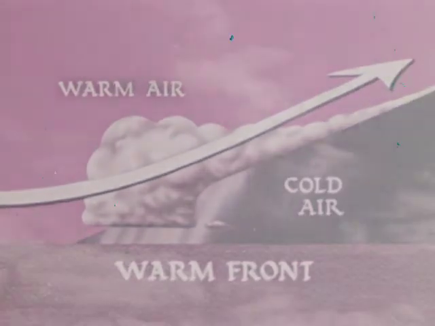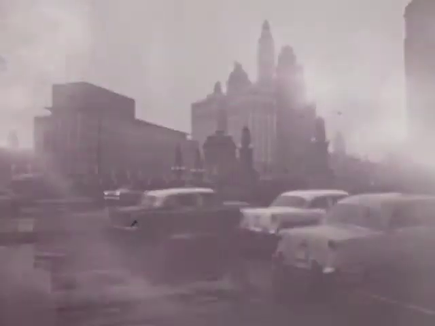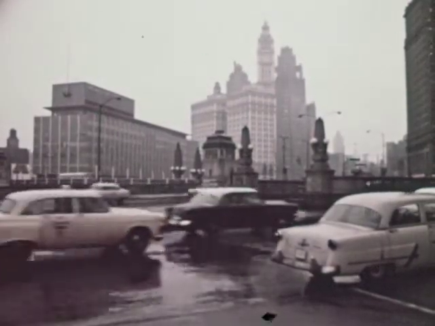The first signs that a warm front is passing over you are high cirrus clouds. Then you see lower cirrostratus and altostratus clouds, thin and flat. Soon the clouds you see are nimbostratus clouds. And finally, rain begins to fall.